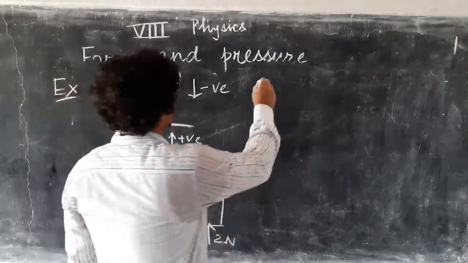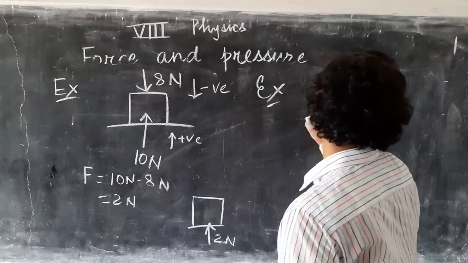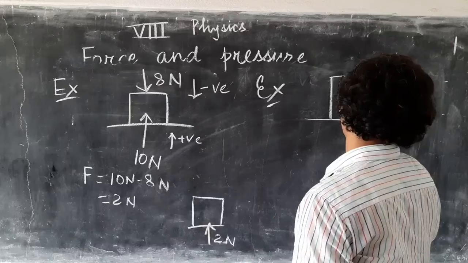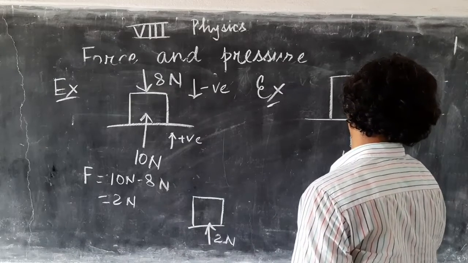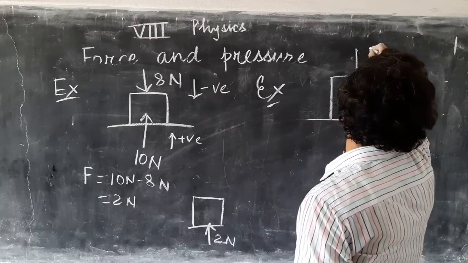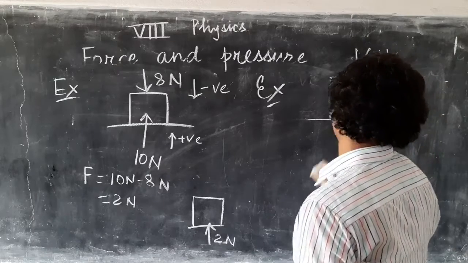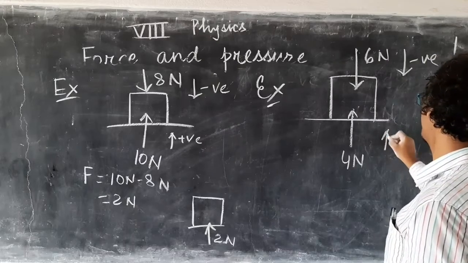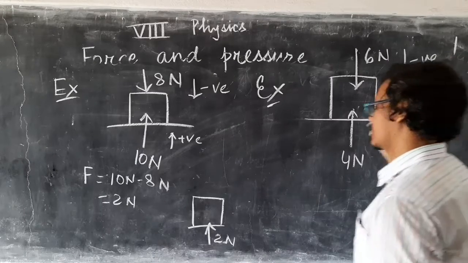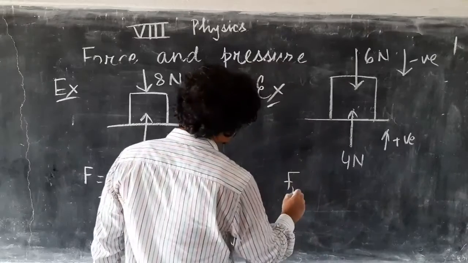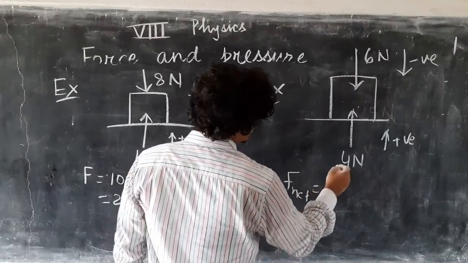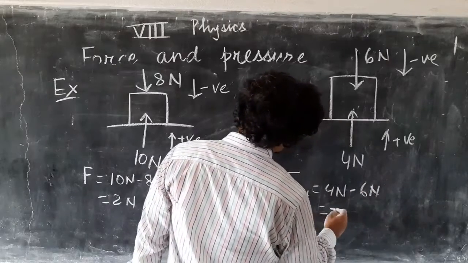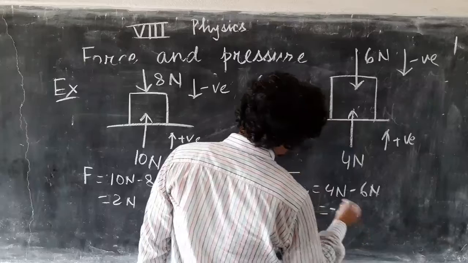Now take another example. In this direction I am applying a force, let us say 4 Newton, and in this direction I am applying a force, let us say 6 Newton. If I take this as the negative direction, then this will be the positive direction. Now if I find the net force, it is 4 Newton minus 6 Newton, which is equal to minus 2 Newton.